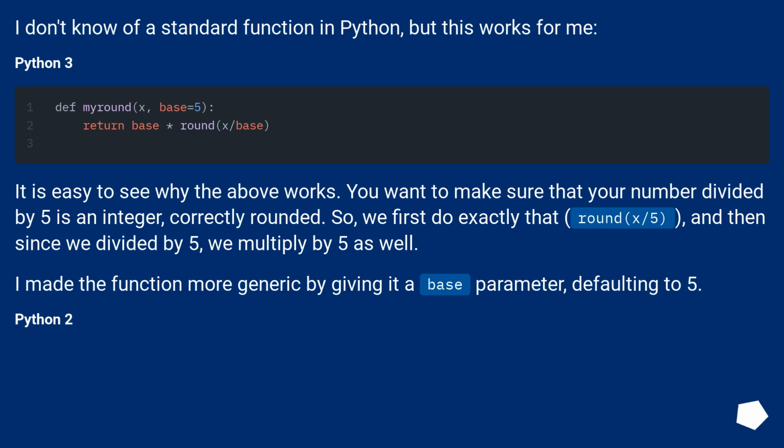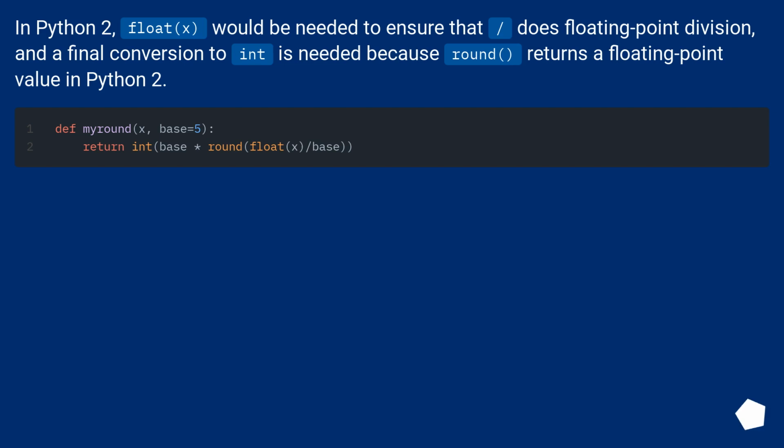Python 2. In Python 2, float x would be needed to ensure that there's floating point division, and a final conversion to int is needed because round returns a floating point value in Python 2.